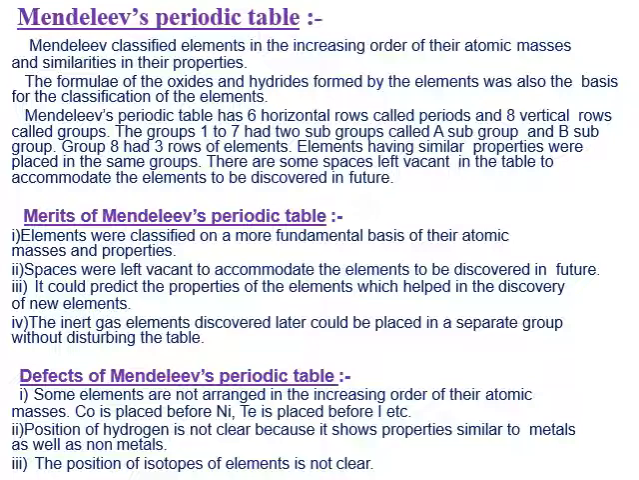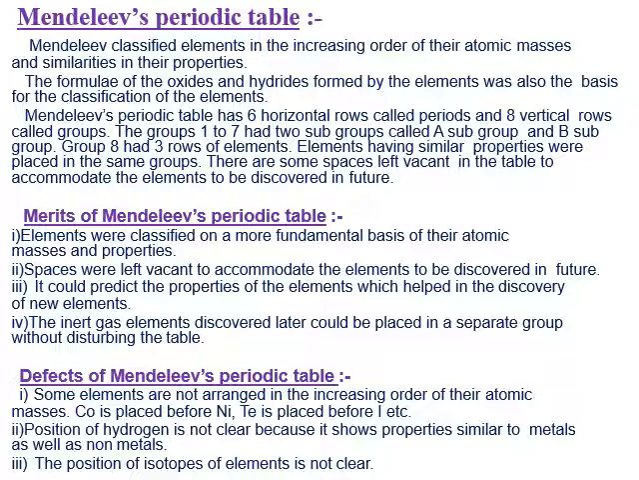Now coming to the merits of Mendeleev's periodic table. First, elements were classified on the more fundamental basis of their atomic masses and properties. Second, spaces were left vacant to accommodate the elements to be discovered in the future. It could predict the properties of the elements, which helped in the discovery of new elements. The inert gas elements discovered later could be placed in a separate group without disturbing the table.